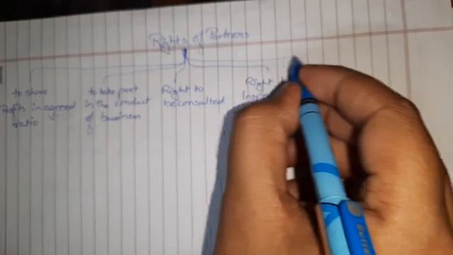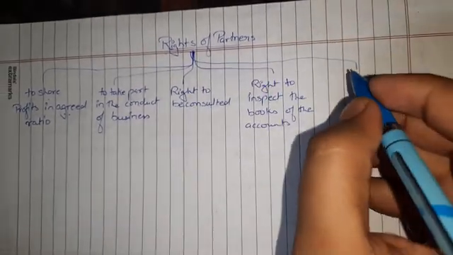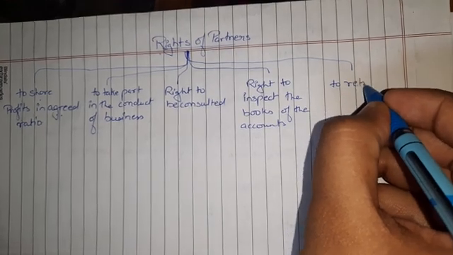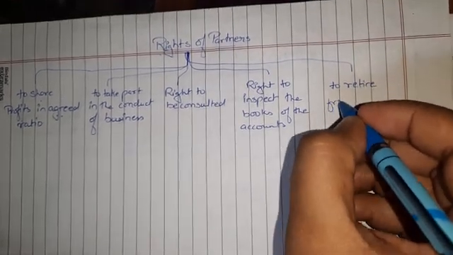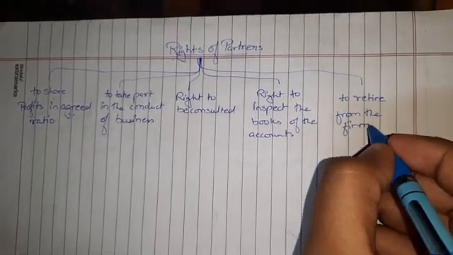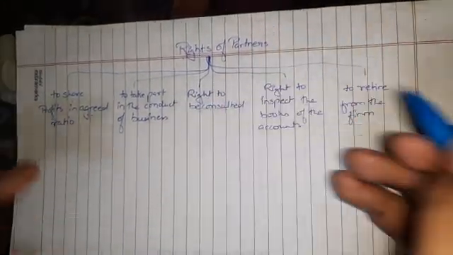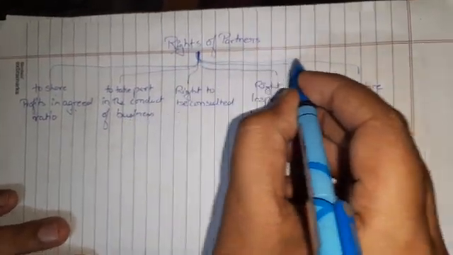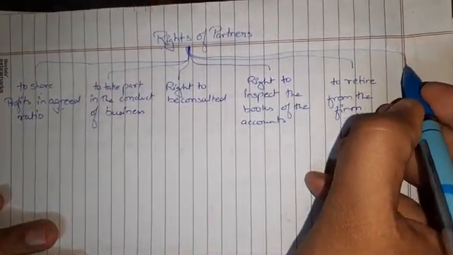Then a partner has a right to retire from the firm whenever he feels. Whenever a partner wants to leave the business, he can retire from the business whenever he wants.